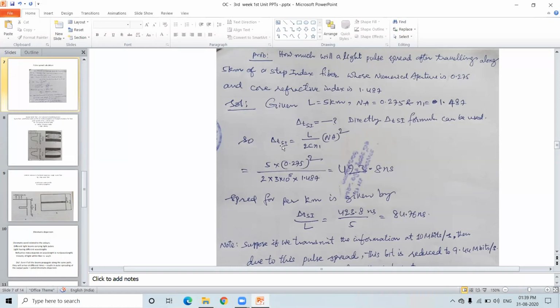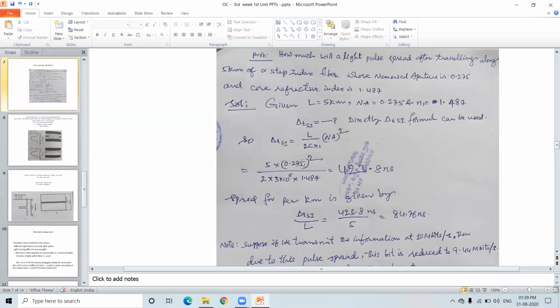Delta spread of a step index fiber, is it clear? L by 2 c n1 into NA square, that simple derivation. Is it okay? Or can I go back again? Okay, sir. Okay, I am going ahead.